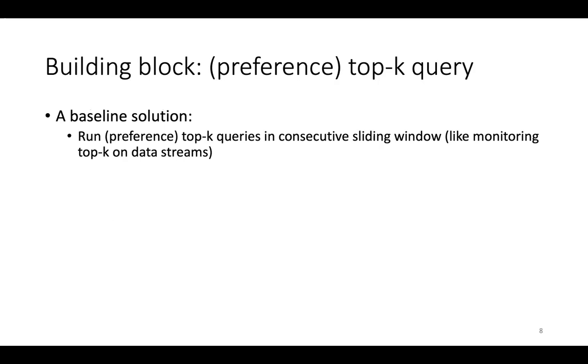Though the sliding window is already well studied and we have some very efficient and elegant algorithms, it's not suitable for our setting since the data we have is not an online data stream. We have all the historical data available. So apparently the baseline solution would ask too many unnecessary top-k queries. In this work, we mainly ask the following two questions.